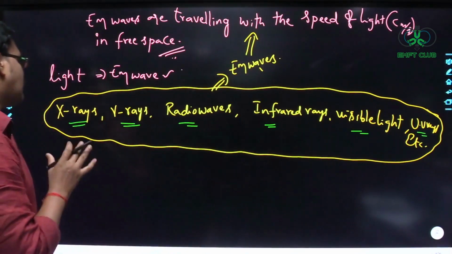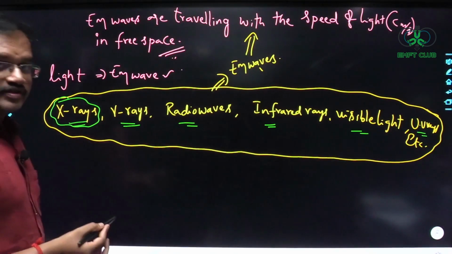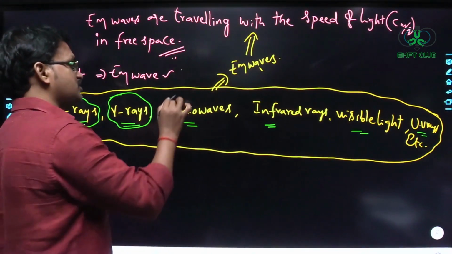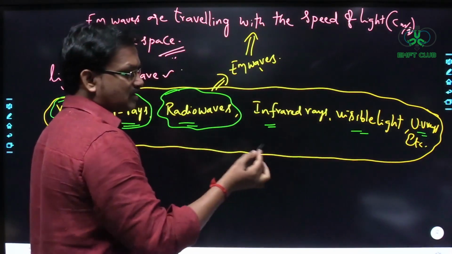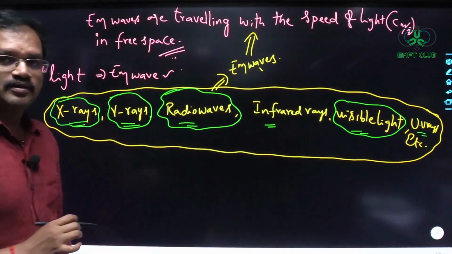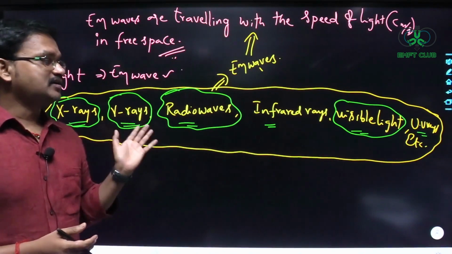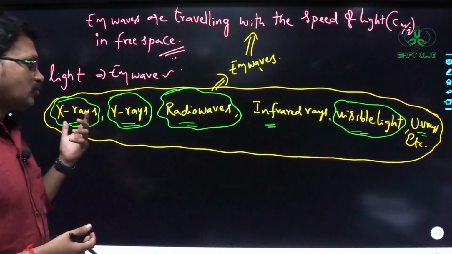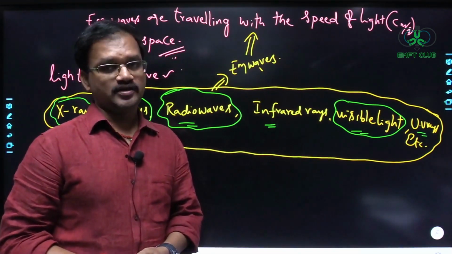See, in one frequency range, they act like X-rays. In some other frequency range, they act like gamma rays. In some other frequency range, they act like radio waves and so on. And in some other frequency range, they act like visible light and so on. So depending upon the frequency ranges, the characteristics of the electromagnetic waves change. So that's why we have named them differently in different frequency ranges.